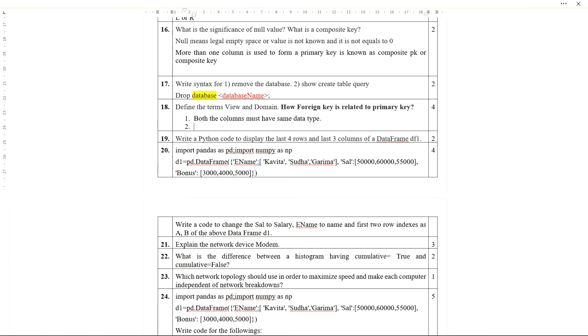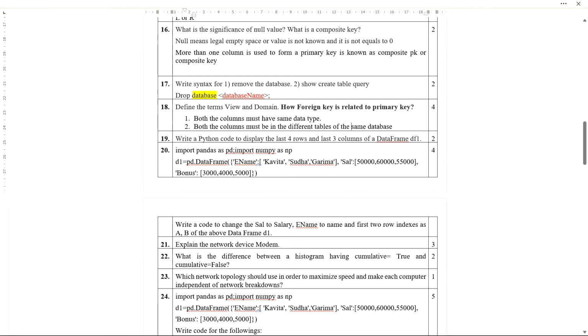Okay. Second one, both the columns must be in different tables of the same database. This one you have to write. Both the columns must be in the different tables of the same database. That means a single database, only one database, must contain both the master table as well as the child table.